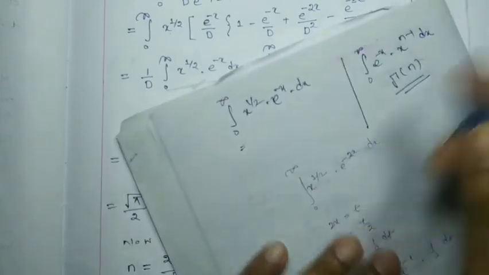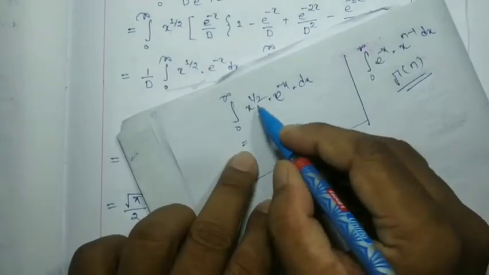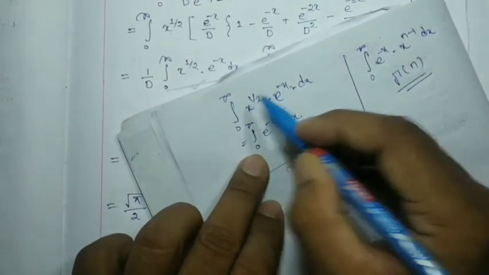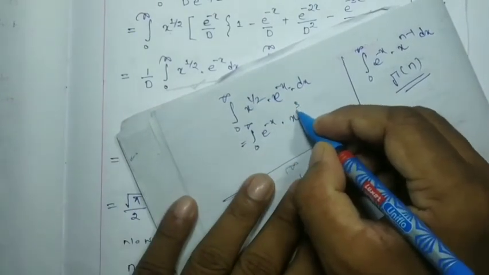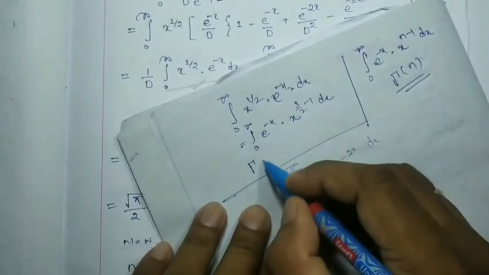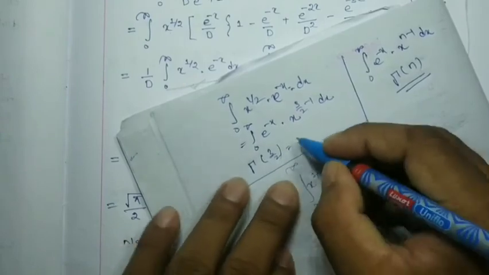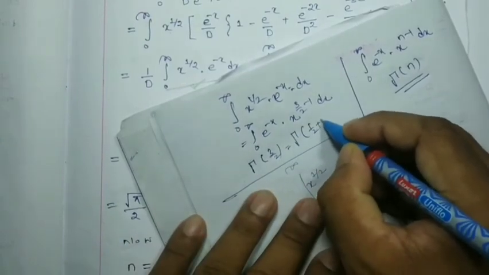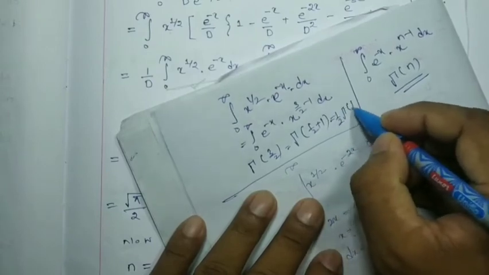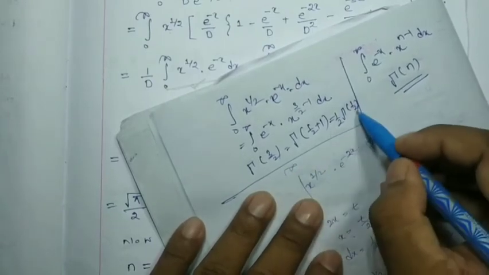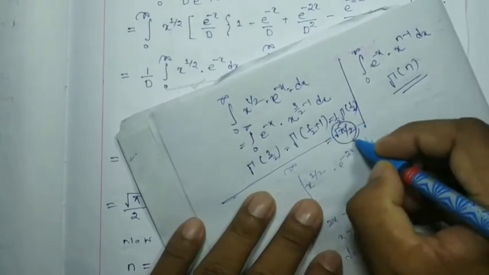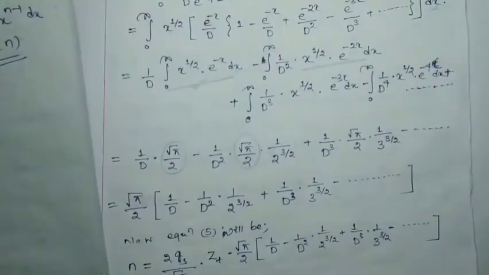So here you can see that this is in the form of 0 to infinity e to the minus x, and x to the power 1 by 2 can be written as 3 by 2 minus 1, dx. So this will be the value of gamma 3 by 2. Gamma 3 by 2 is nothing but gamma of 1 by 2 plus 1, which is 1 by 2 gamma 1 by 2, right? Gamma 1 by 2 is nothing but root pi. So we found root pi by 2. So the first integration value I have substituted as root pi by 2.